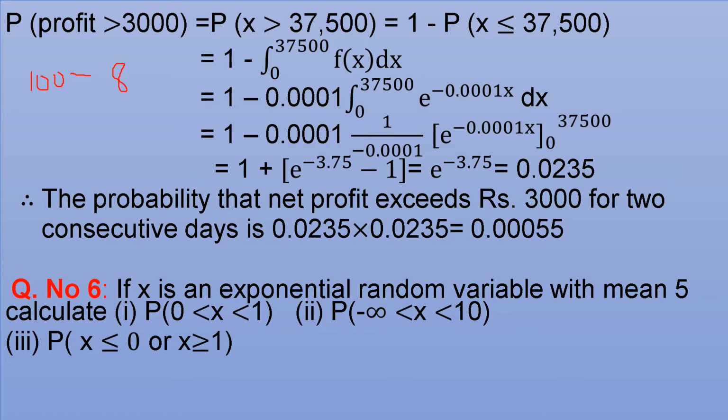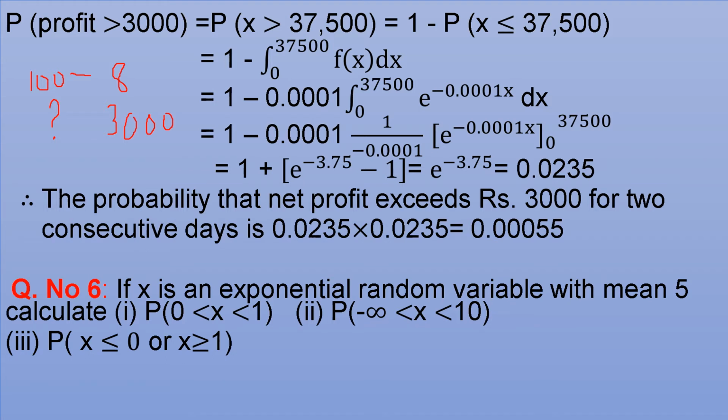So if the profit is to be 3,000, then what should be the sales? 100 into 3,000 divided by 8, that must be the sales. 100 into 3,000 by 8 means it will be 37,500.